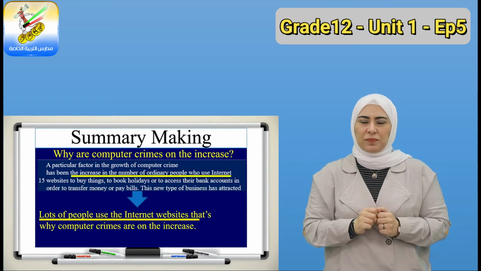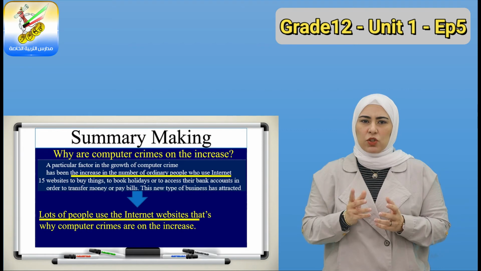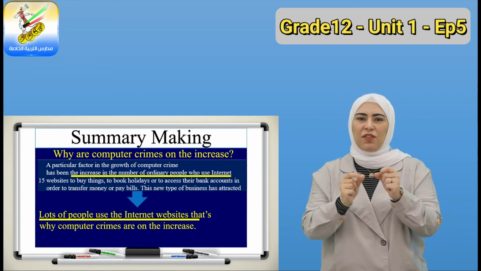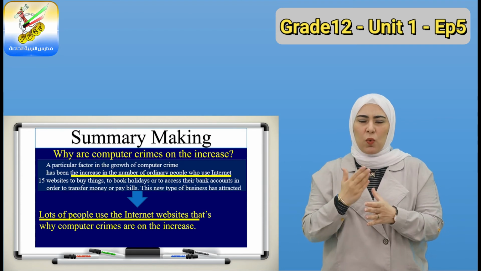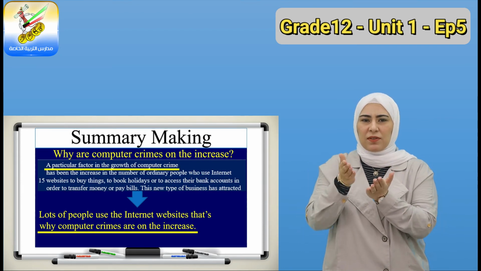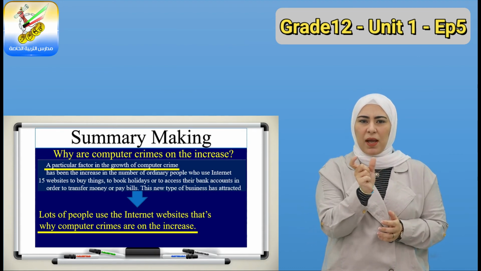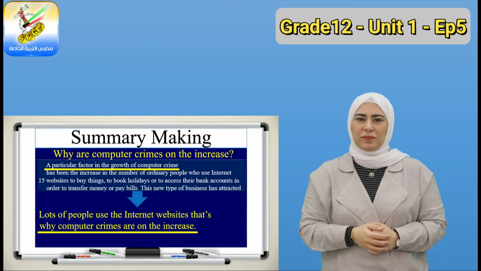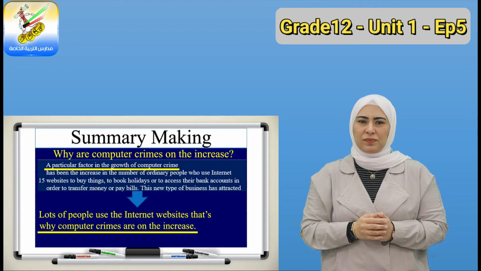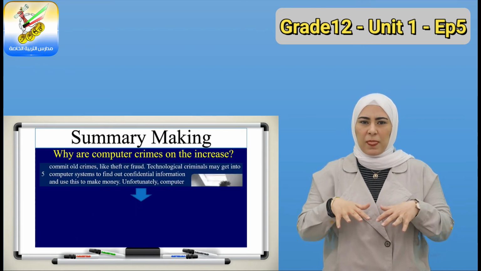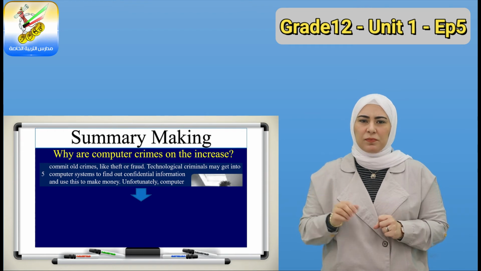So instead of saying the increase in the number of people, I say lots of people use the internet. That's why computer crimes are on the increase. And I changed a particular factor in the growth of computer crime into, growth means increase, remember? Why computer crimes are on the increase. So I flipped the sentence, changed a few words.